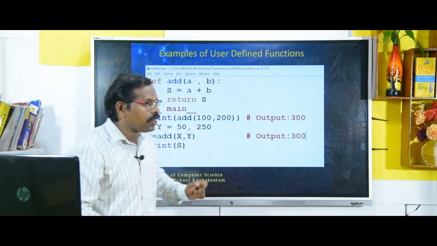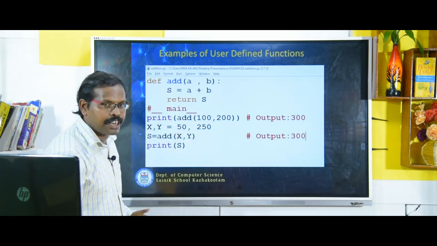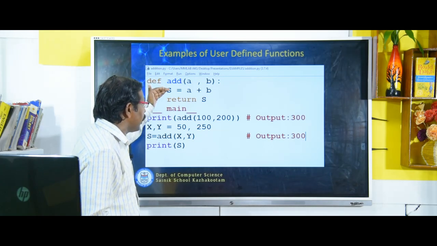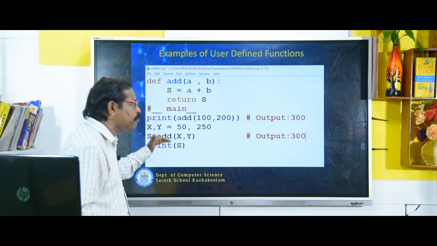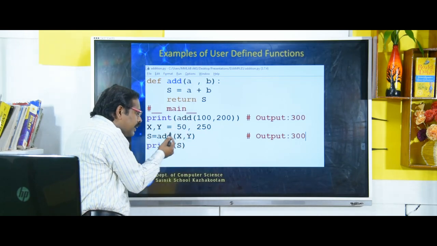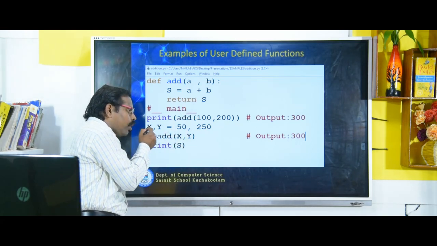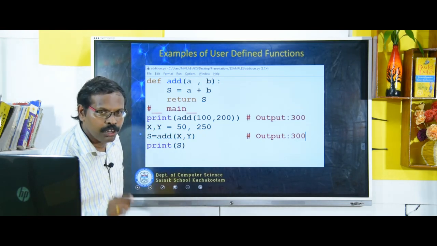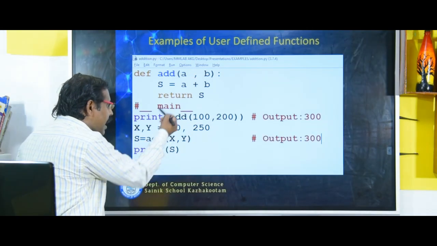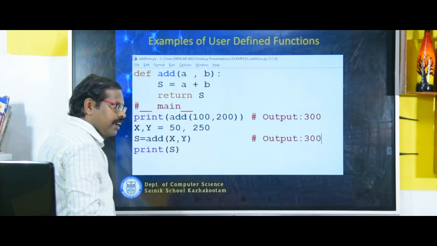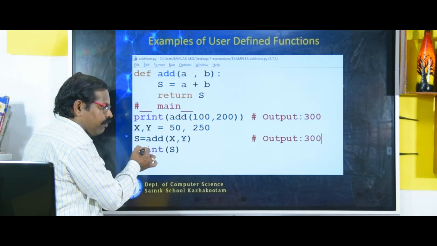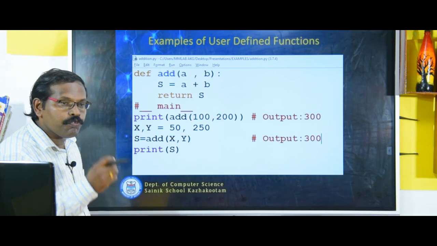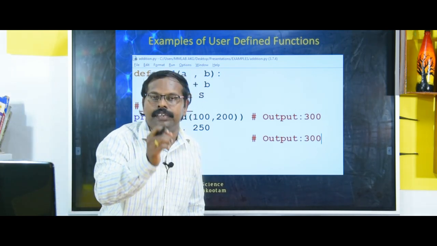Surely you will ask, sir, what is the use of a return statement? Simple. The answer calculated in the function has to come back. Why does it have to come back? So that it can be stored inside a variable and used. That is the requirement of the return statement. With the returned value, either we are printing it, or we are storing it in a variable and printing. Hence, the return statement is very, very important in certain cases.